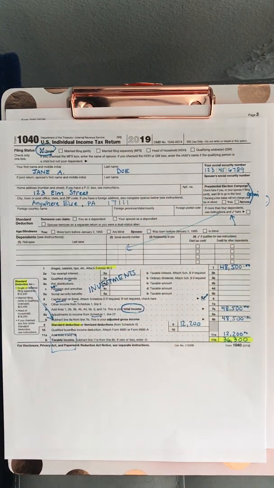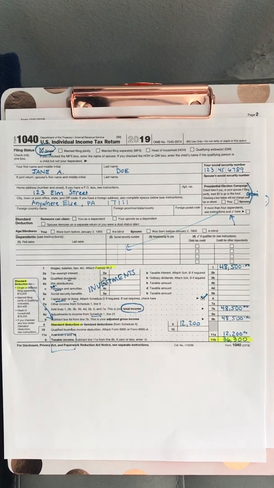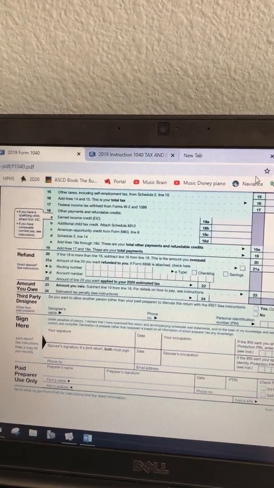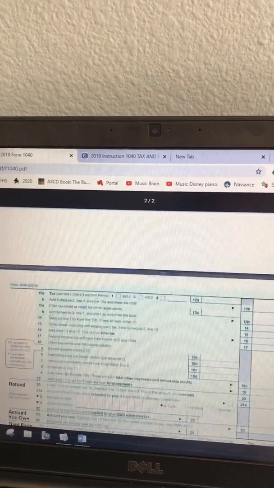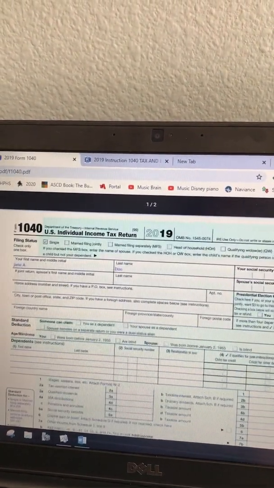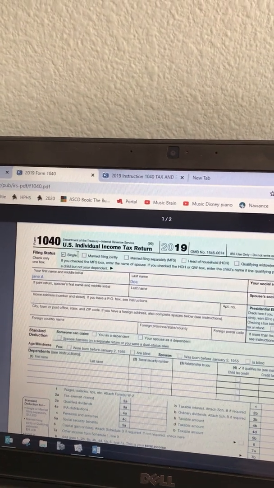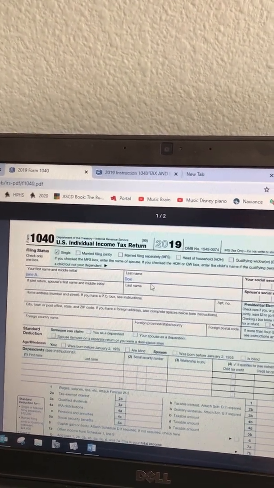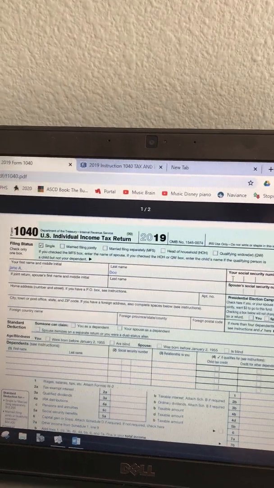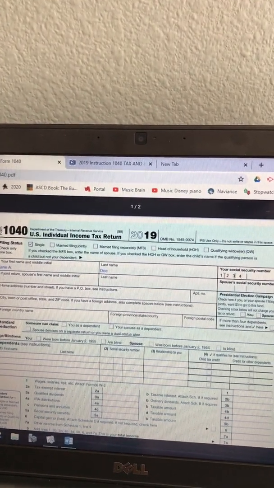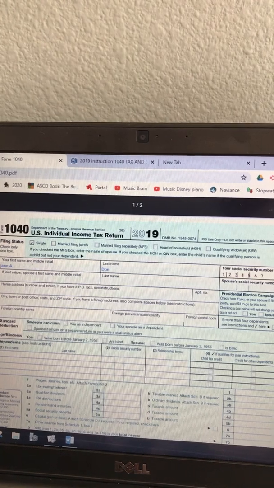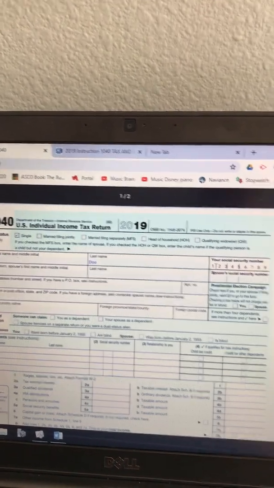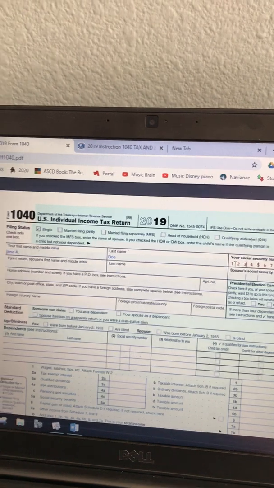I always suggest doing a paper copy, and then you can go back onto the computer. And I think it's important to remember that the tax form that's there for you online, I'm going to come back to it online, is one that you can type into. So when you come to Jane Doe's work here, you just start typing these things in here. So like I clicked single, Jane Doe. I could come over here and start putting in her social security number, which is 1, 2, 3, 4, 5, 6, 7, 8, 9. Got to get it in there. But anyway, it is all set up for you to do online.